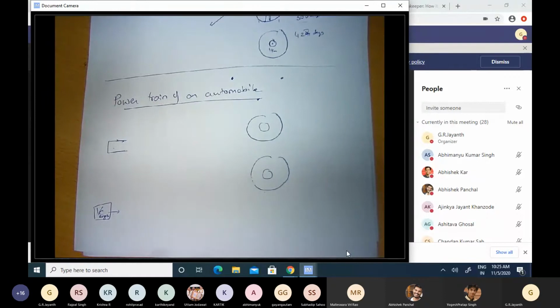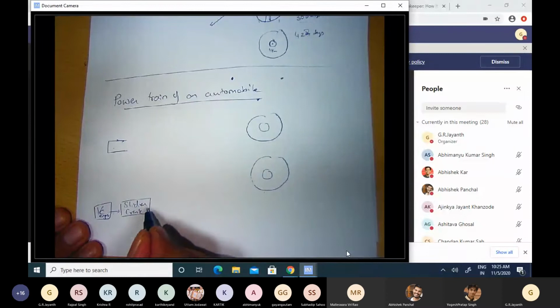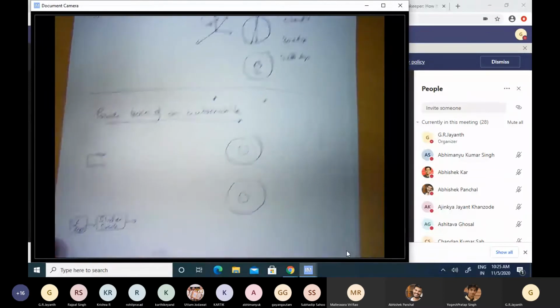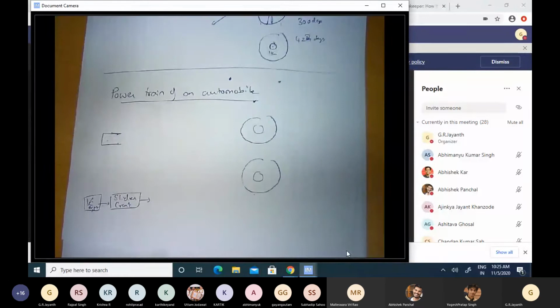We have the slider crank mechanism. Then subsequent to that, when this is firing, the speed at which the crank is spinning is very, very high, in multiples of thousands of RPM. So you can't use those speeds. You have to have a way to reduce that speed, right?